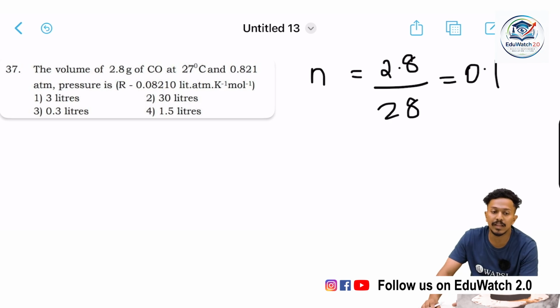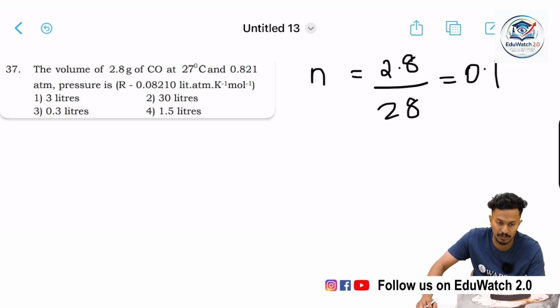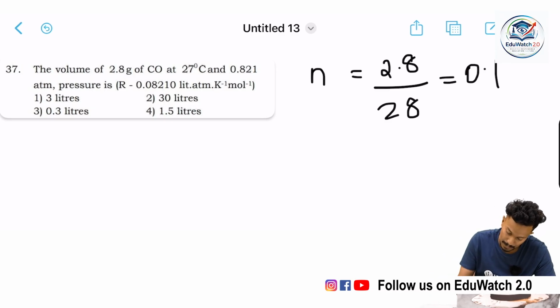Now we have to find the volume using the ideal gas law, PV equal to nRT.